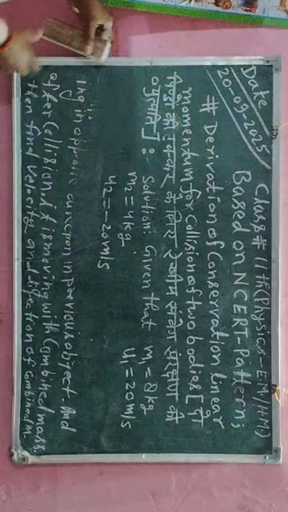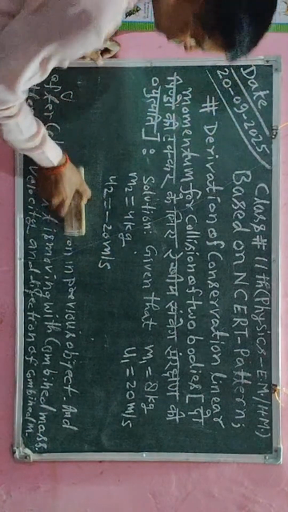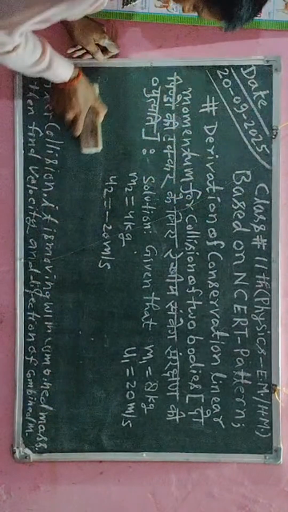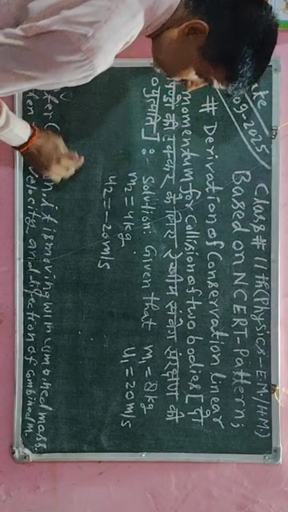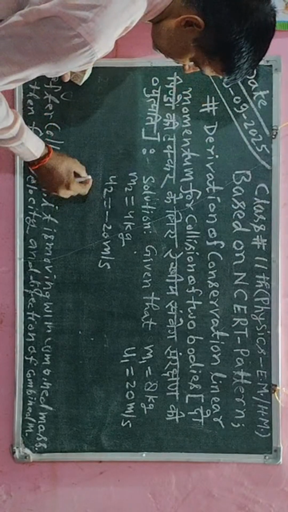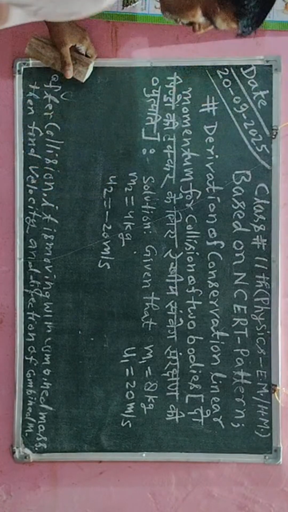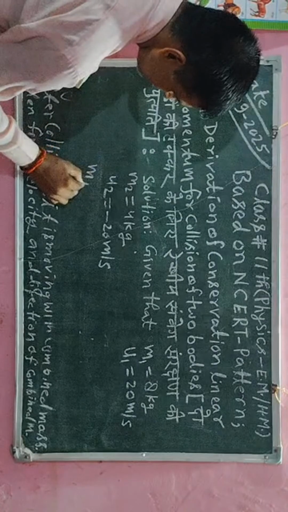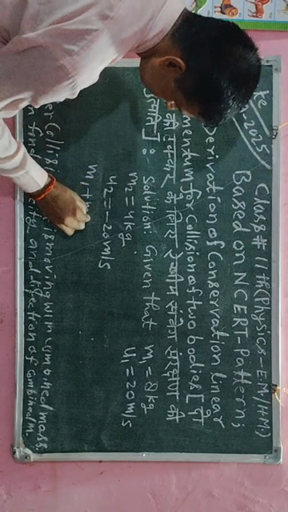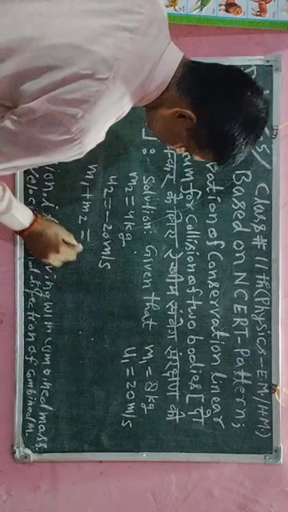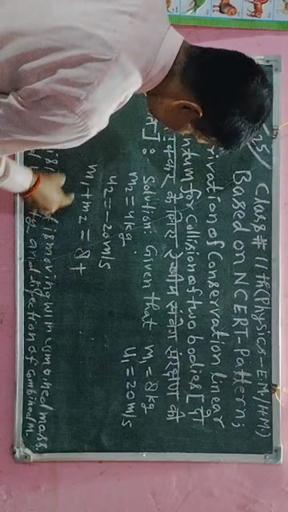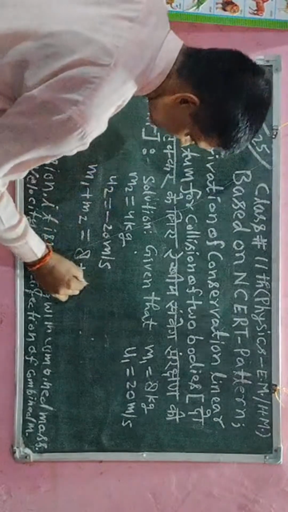Okay, now after collision both bodies will combine, and we have to calculate the total mass, that is m1 plus m2. The value of m1 is given here, 8 kg, and the value of m2 is given here, that is 4 kg.